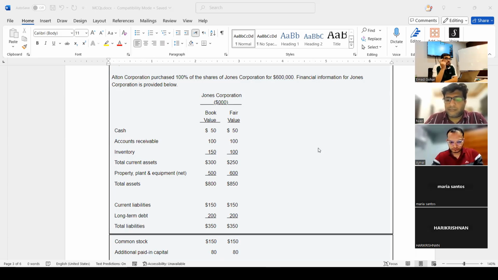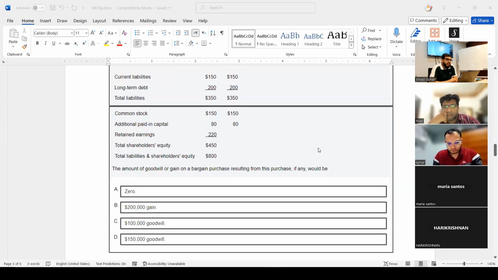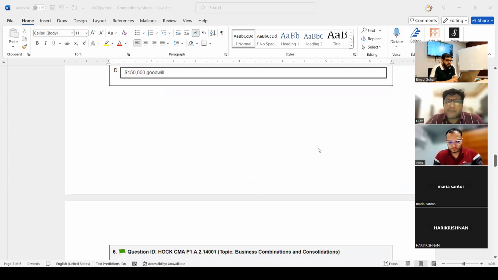The fair value of net assets of the other company is how much? 850 minus 350, which is 500. So 600 minus 500 is how much? $100,000 goodwill. C is the answer, my friends. Let's do another question.